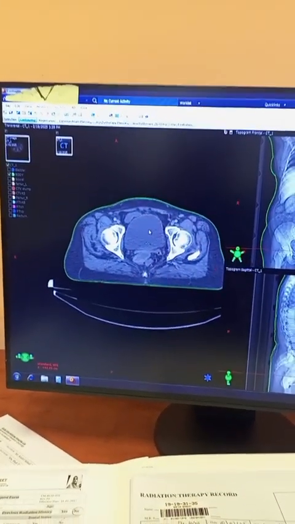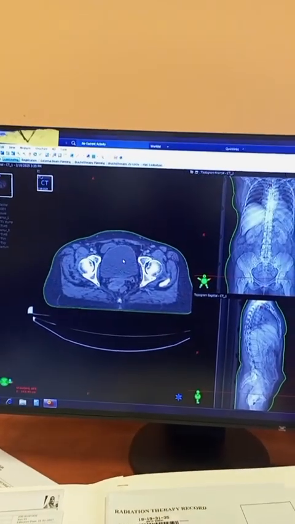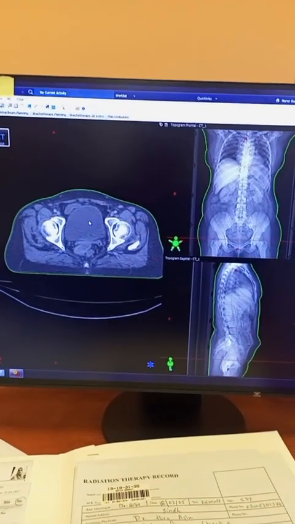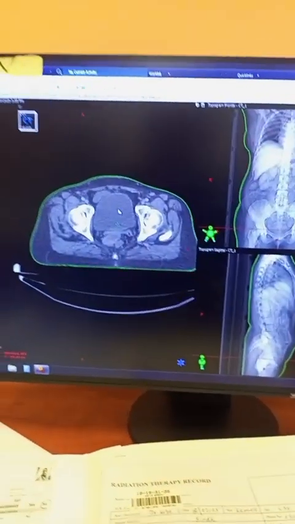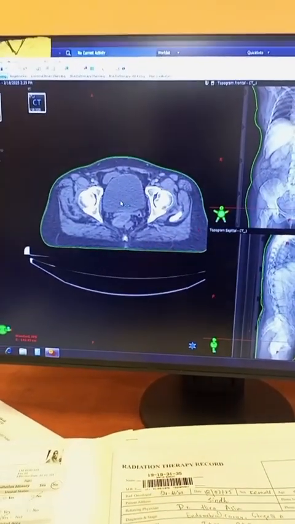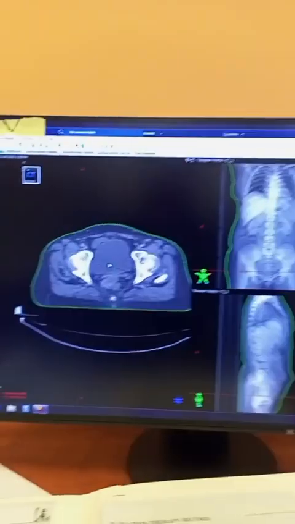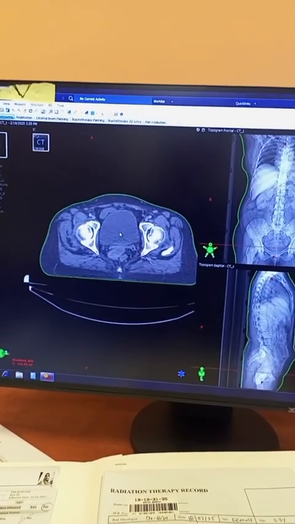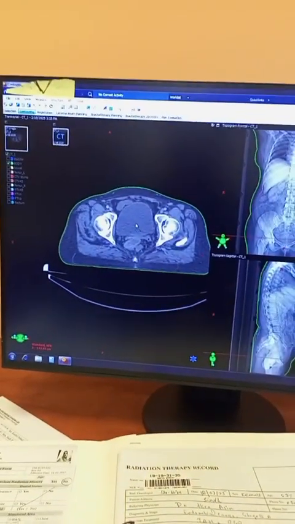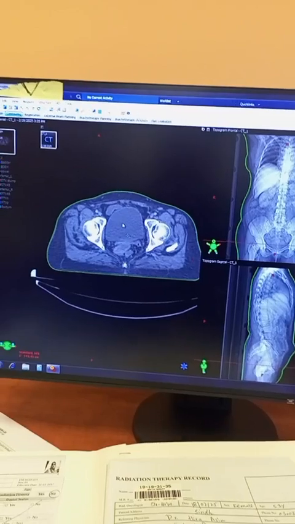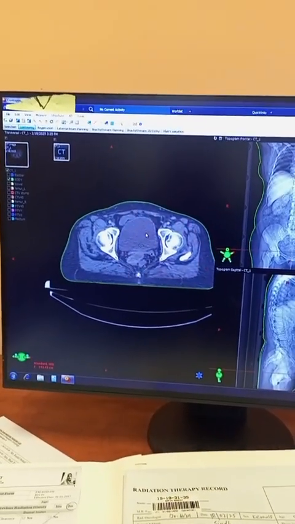So once the surgery has been done in this patient, after surgery she is required to receive external beam radiation therapy followed by brachytherapy. So how do we plan external beam radiation therapy in this endometrial cancer to treat her radically and completely cure her from cancer? We do CT planning with contrast.